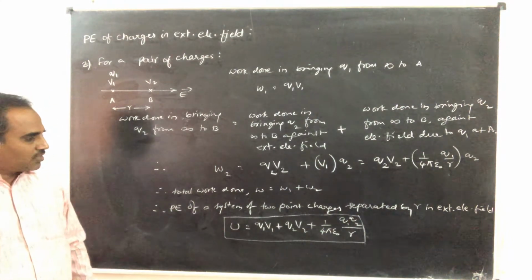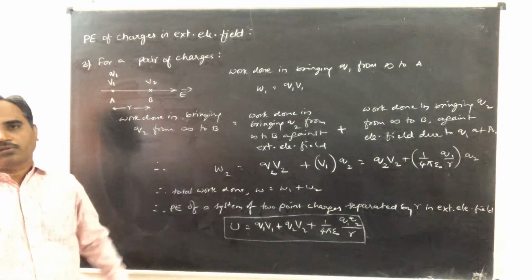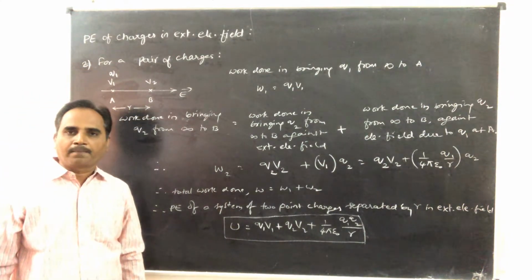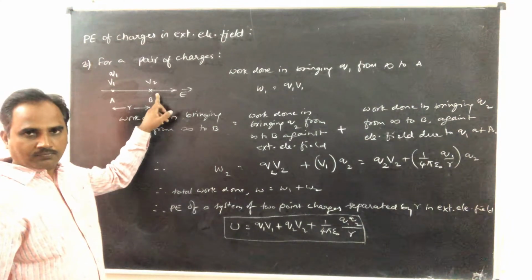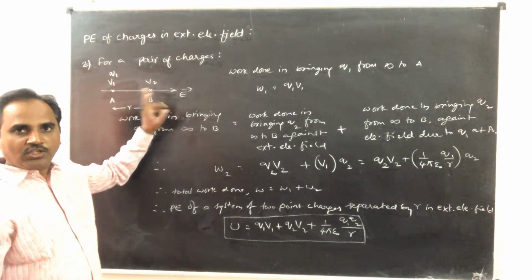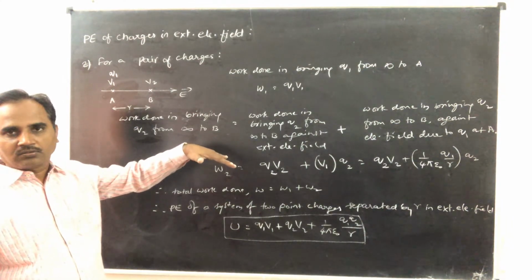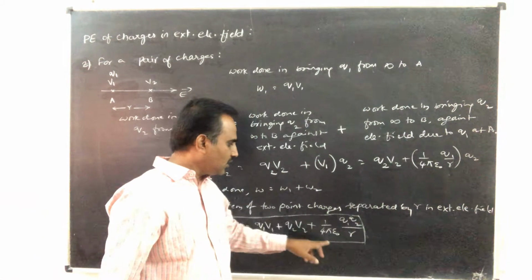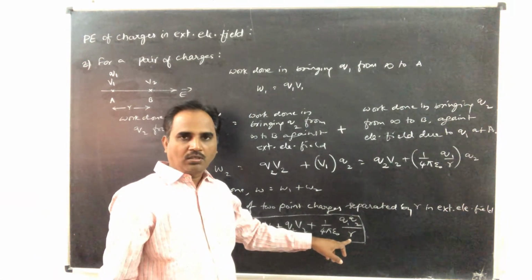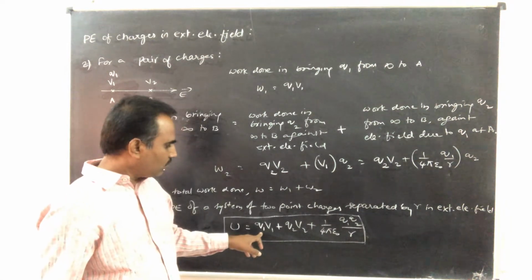See, what is the difference between this equation and the equation for potential energy in the absence of external electric field? When this external electric field is not there, each charge is in the electric field of the other charge. Therefore, the two charges will have a potential energy equal to this equation only. In the absence of external electric field, this term is 0.